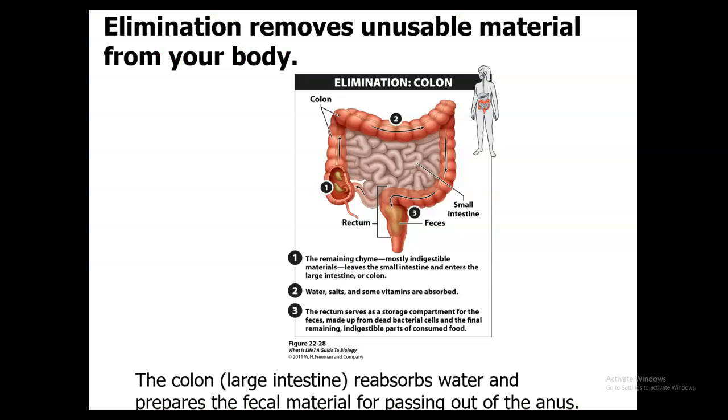The last step for food is going to be elimination. So that's going to be what's used to remove the unusable material from your body. So all the indigestible material gets discarded as a waste product. And that's going to involve one main organ. That's going to be your large intestine or large colon.